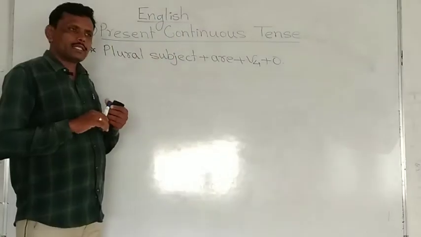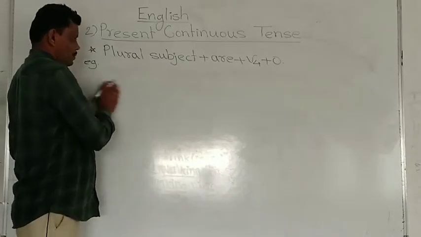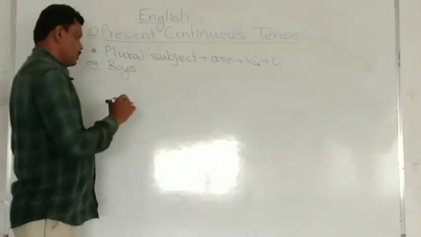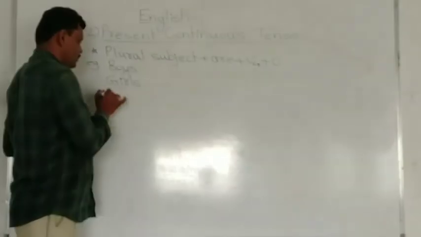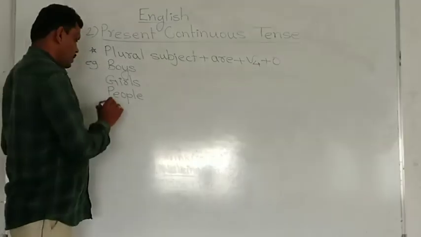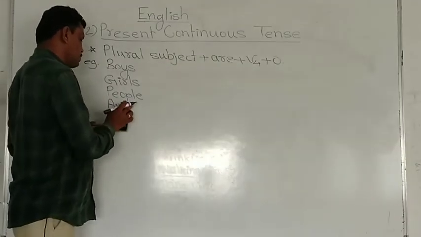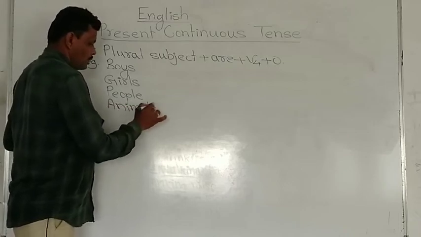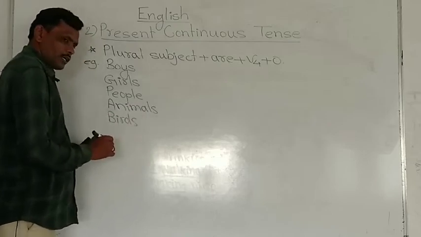What are the plural subjects? We have to find out the plural subjects. For example, boys is a plural subject. Next, girls is a plural subject. Then people, this is a plural subject. Okay, animals, this is a plural subject. Then birds is a plural subject.